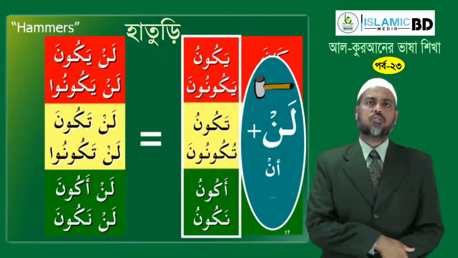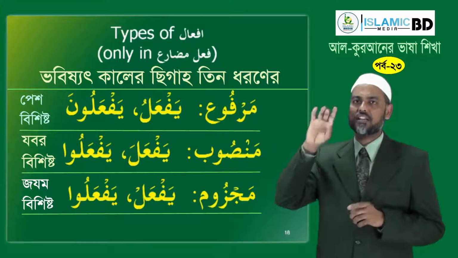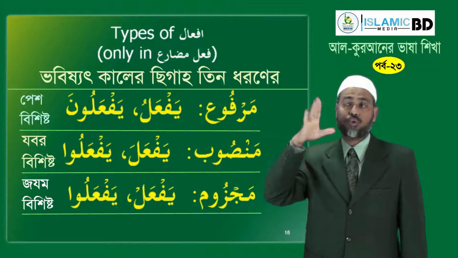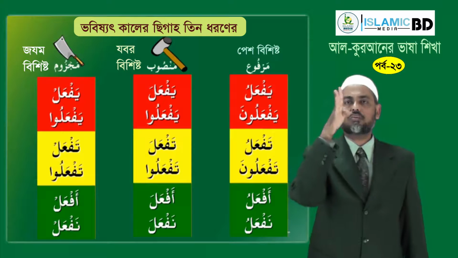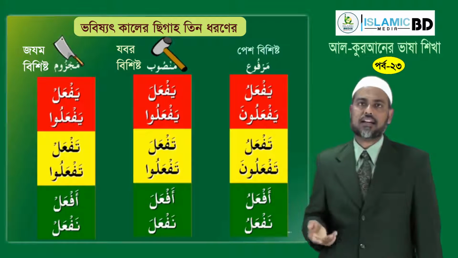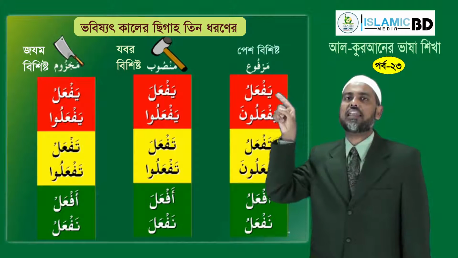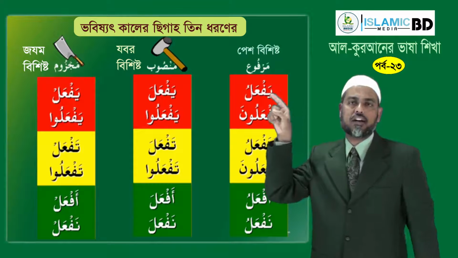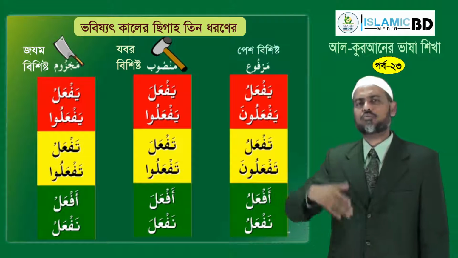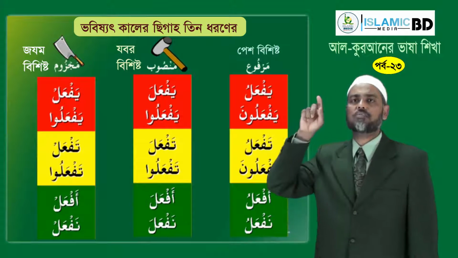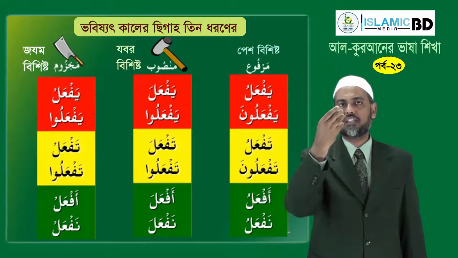So, in brief, you have the standard condition of fi'l mudari, which is marfu'. Marfu' means raised up. So yaf'alu, yaf'aluna, taf'alu, taf'aluna, af'alu, naf'alu. The second condition is when it is preceded by lan or those hammers, then it becomes lan yaf'ala, that is mansub. Lan yaf'ala, lan yaf'alu, lan taf'ala, lan taf'alu, lan af'ala, lan naf'ala. And the third one is majzoom, which is when it is preceded by choppers, it becomes lam yaf'al, lam yaf'alu, lam taf'al, lam taf'alu, lam af'al, lam naf'al.